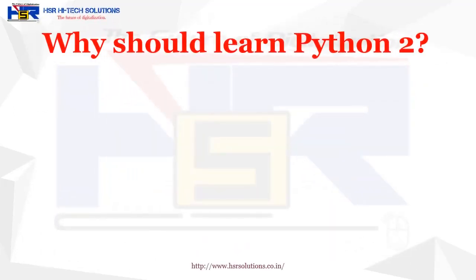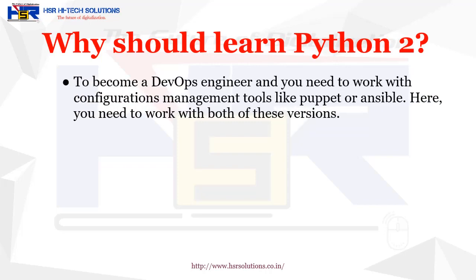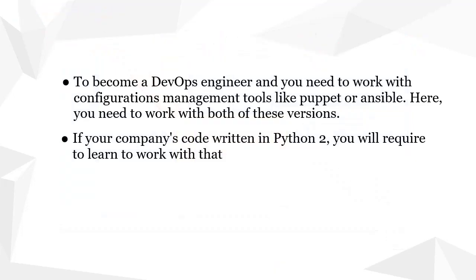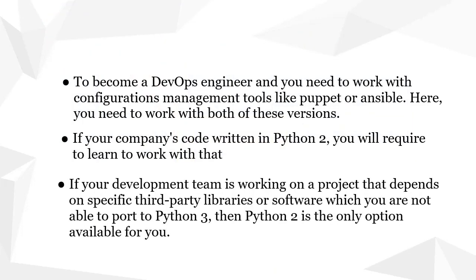Why should we learn Python 2? The first reason is that to become a DevOps engineer, you need to work with configuration management tools like Puppet or Ansible. You must know both of these versions, Python 2 as well as Python 3. If your company's code is written in Python 2, you must know Python 2. If your development team is working on a project that depends on specific third-party libraries or software which are not able to port to Python 3, then in that condition you must learn Python 2, because that is the only option available for you.